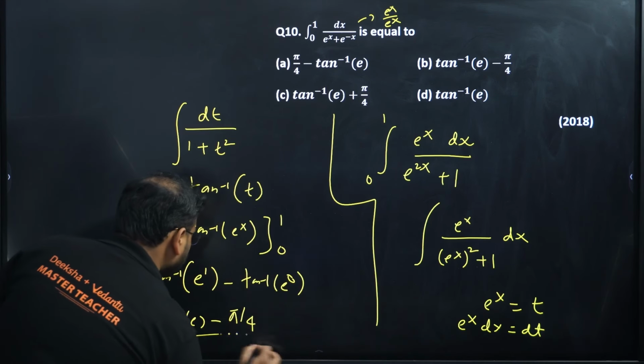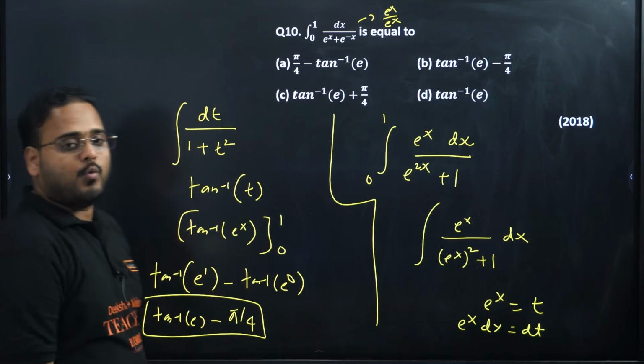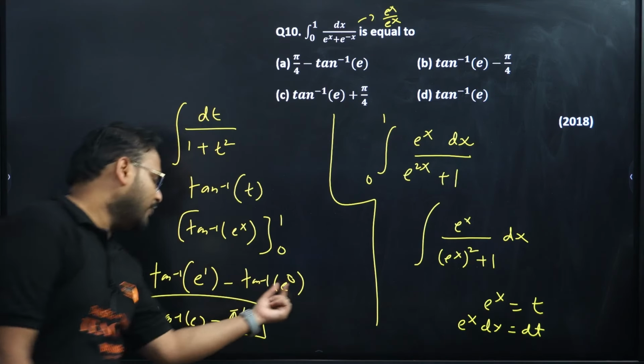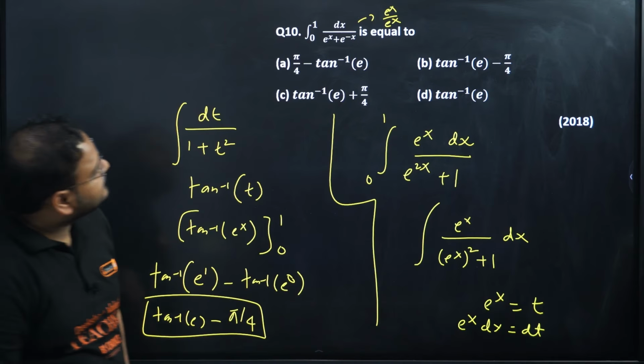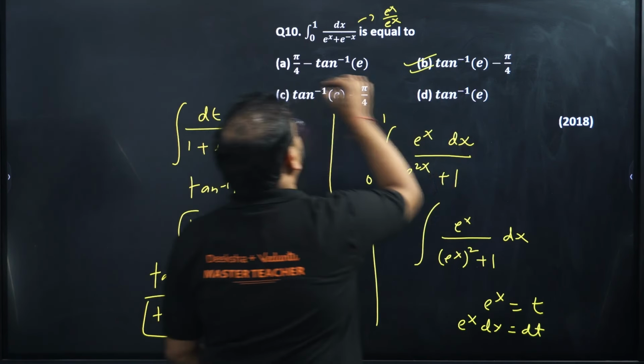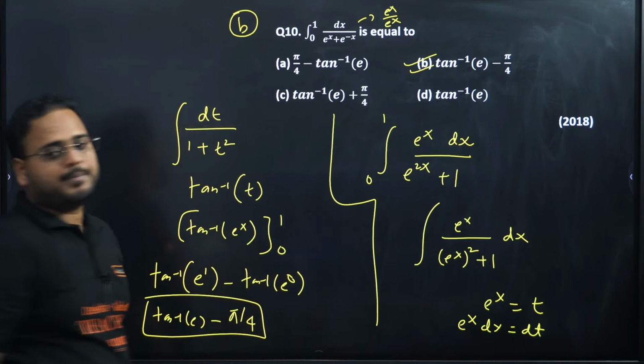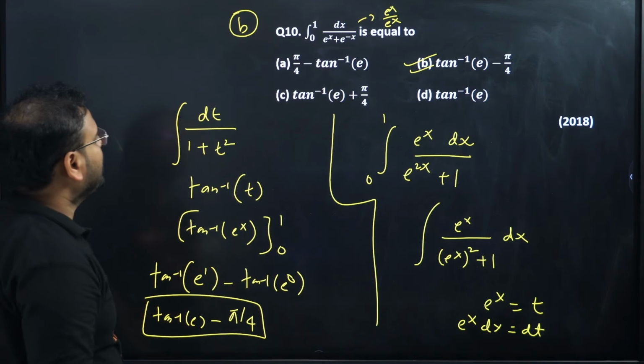E power 0 is 1. So it will become tan inverse of 1, which is pi by 4. The answer is option B. The 10th one, the answer is option B. Clear? 10th is option B.